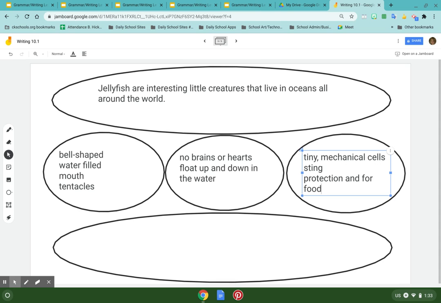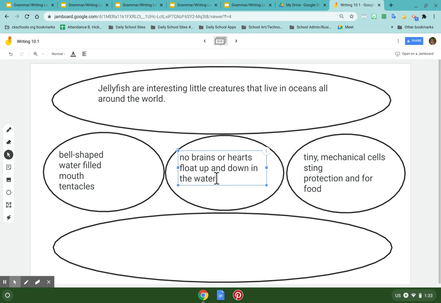Now when I write this, and I could organize this differently, I could say, okay, this is number 1. Okay, this is number 2. This is number 3. And I want to think about, how is somebody going to read this, and does it make sense? Is it organized? So jellyfish are interesting little creatures that live in oceans all around the world. That's our topic. Now we're going to tell you what they look like. We're going to tell you how they swim, the fact they have no brains and hearts, and they float up and down in the water.